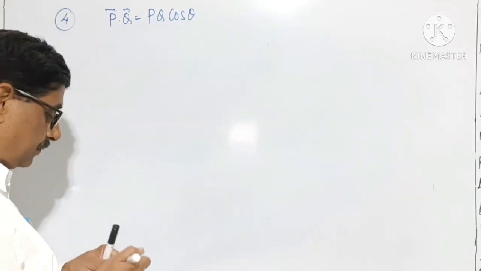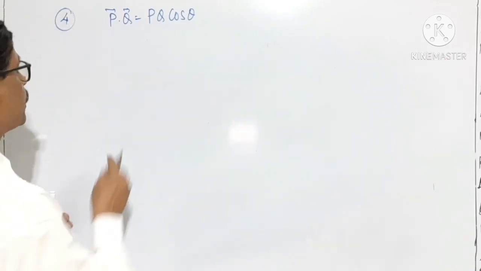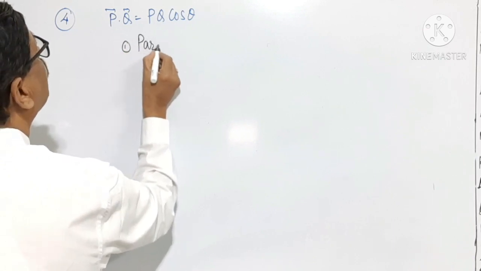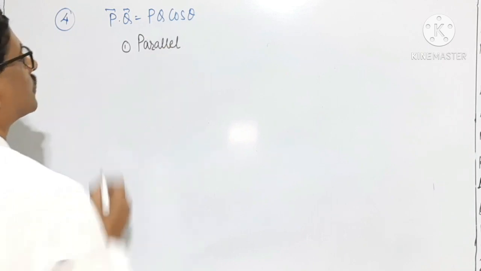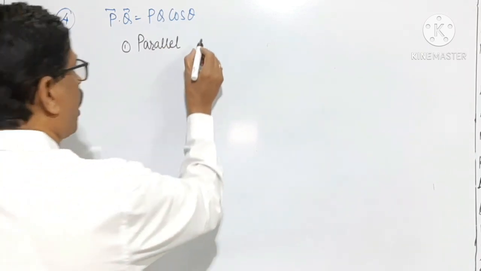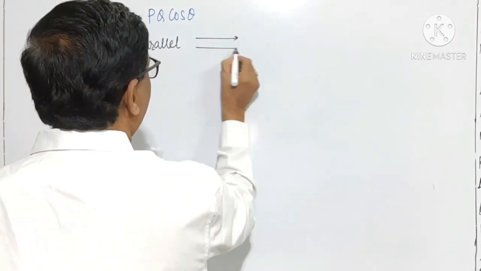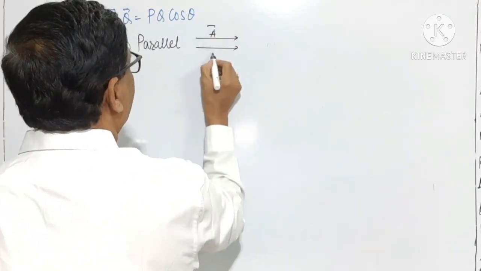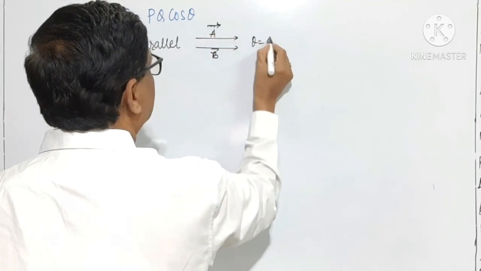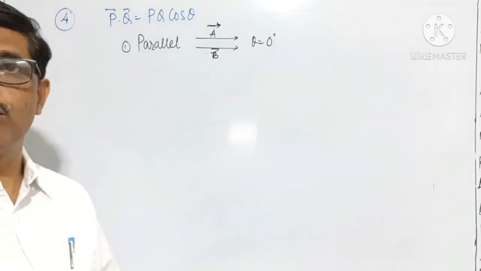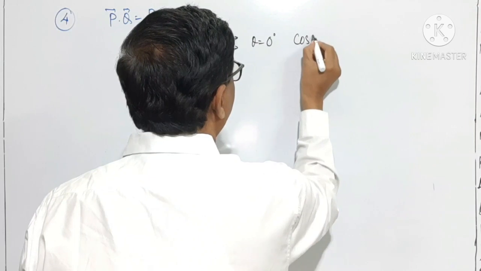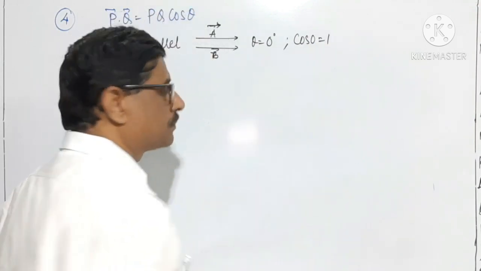Now, if two vectors are parallel to each other, for two parallel vectors or two vectors which are in the same direction, this is vector A and this is vector B, the angle between the two is equal to 0, and we know that the value of cos 0 is equal to 1.